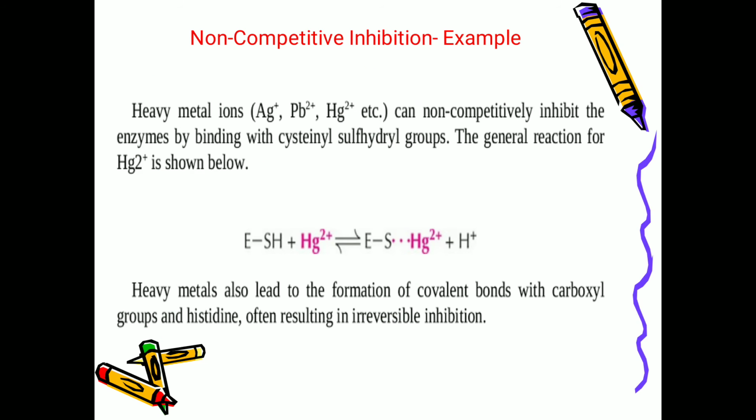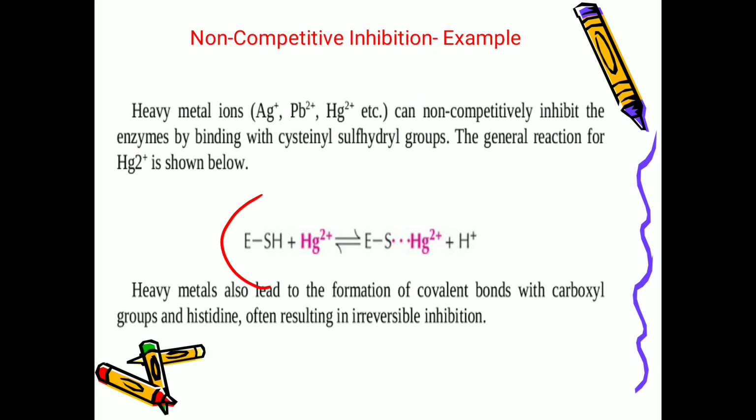Examples of non-competitive inhibition are heavy metal ions like Ag, that is silver, lead or mercury, Ag, Pb or Hg, which can non-competitively inhibit enzymes by binding with cysteine sulfhydryl groups. These cysteine sulfhydryl groups are present at the active site of the enzyme.